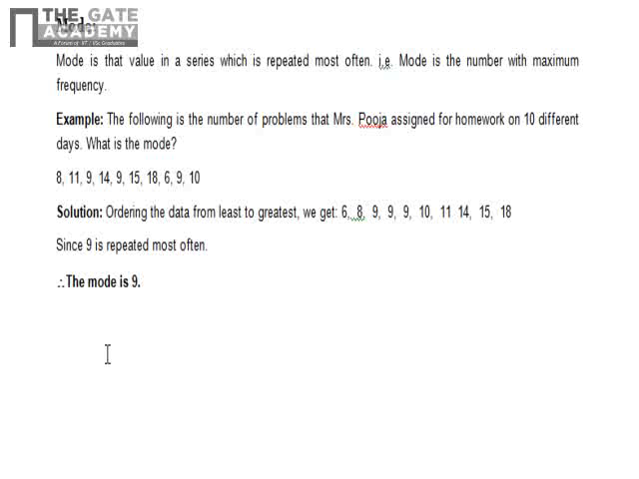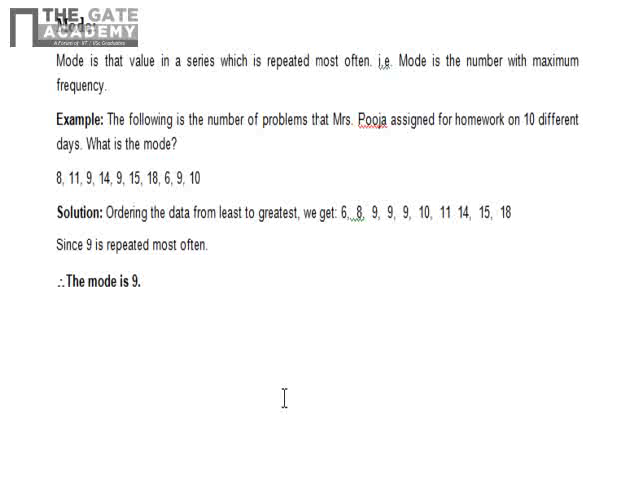For example, there is data given 8, 11, 9, 14, 9, 15, 18, 6, 9, 10. So if we want to find out the mode out of this value, we just have to find which number is repeating most often, and the answer is 9.